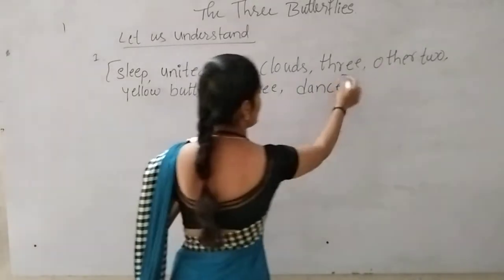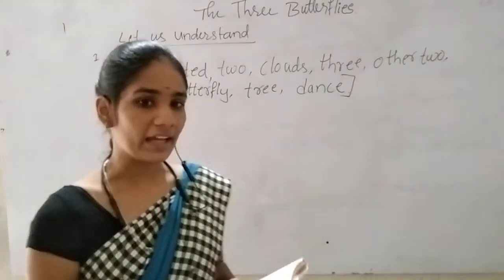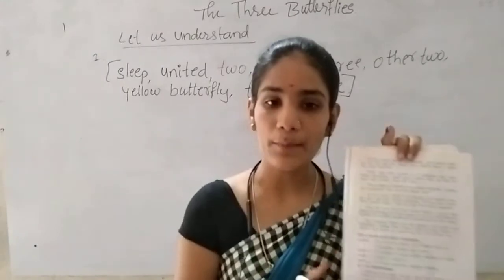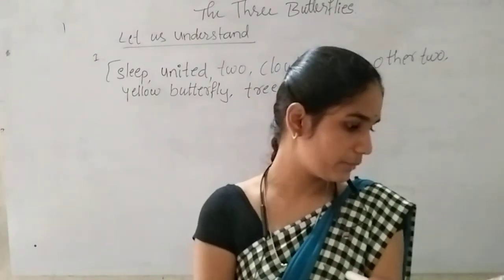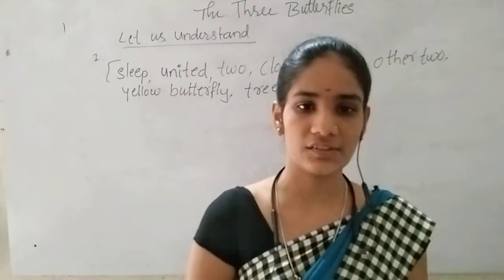Yes, so these are the given words in the bracket. So now, the incomplete sentences they have given. How many? Five incomplete sentences they have given.